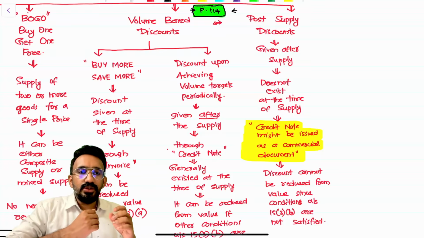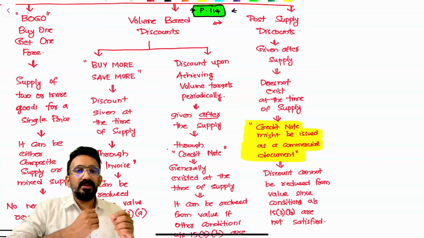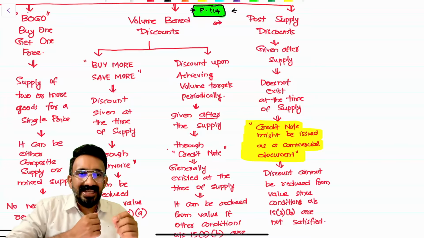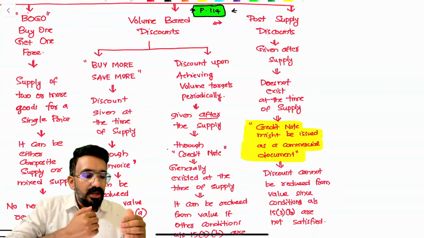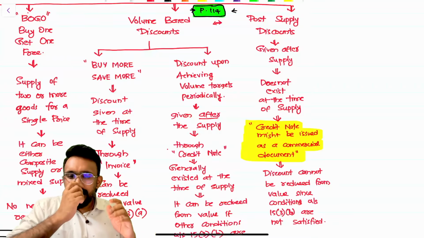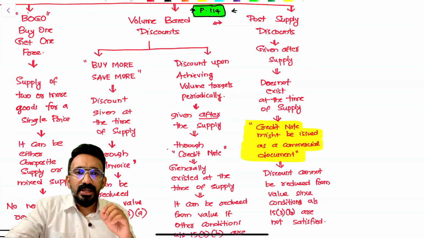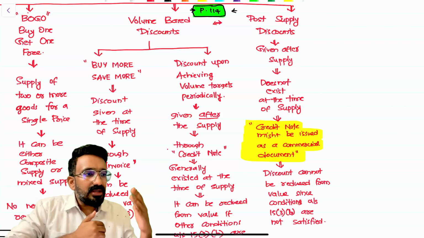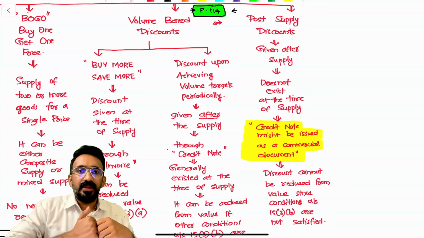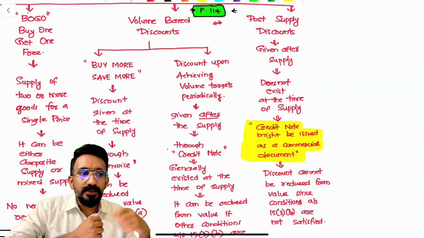So for discounts to be reduced, if it is given after the supply, the first condition is that it should have existed at the time of supply. Since that condition is not satisfied, it cannot be reduced from the value. However, there should be a commercial adjustment that needs to be done by way of adjusting the invoices, because even though I have given the discount, I cannot reduce the GST. That customer is not going to pay me. To reduce the value here, I might have to issue a credit note.